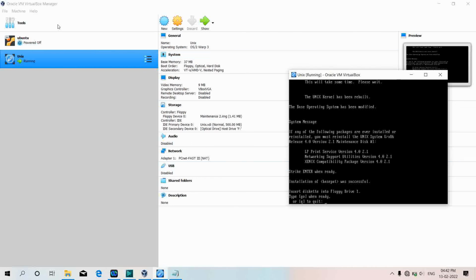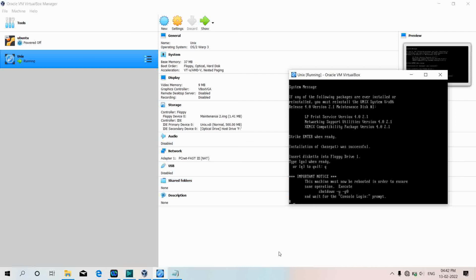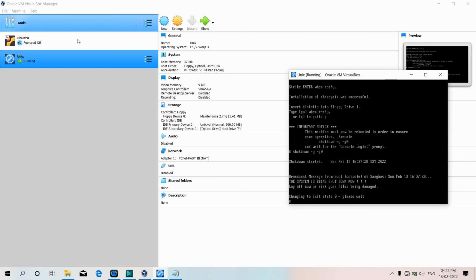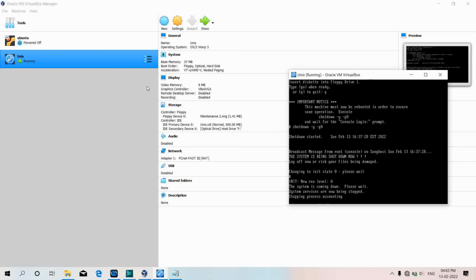So better I'll quit this system. To quit this system, we need to type small q, and to shut down, the message shown over here, that is shutdown -y -g and 0. And as you can see, the system is responding accordingly.